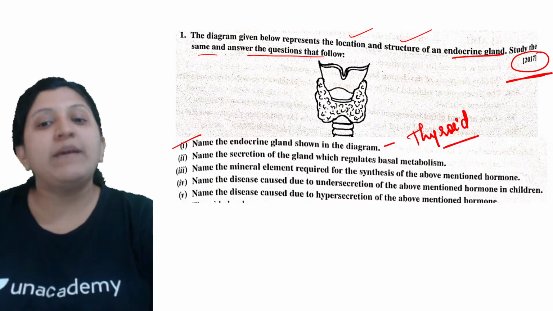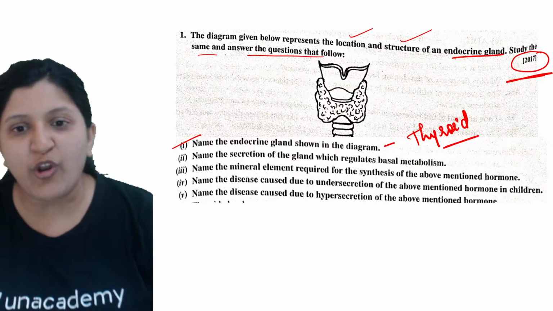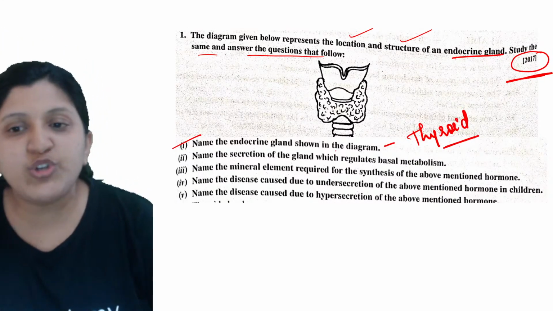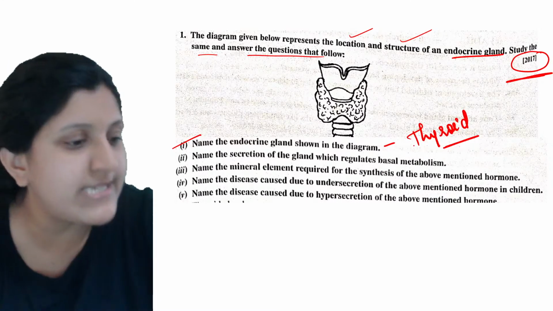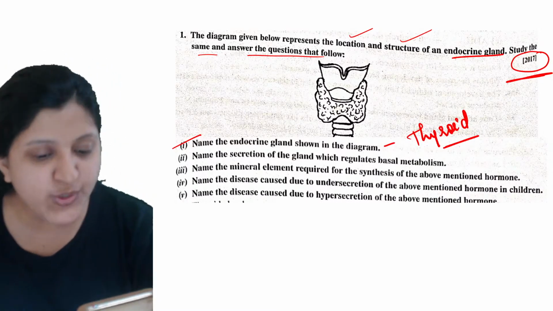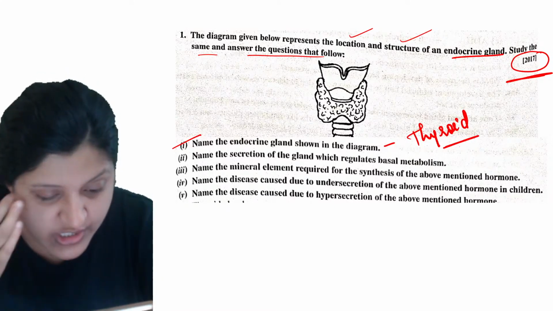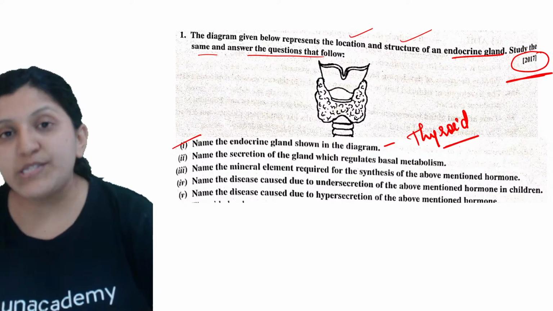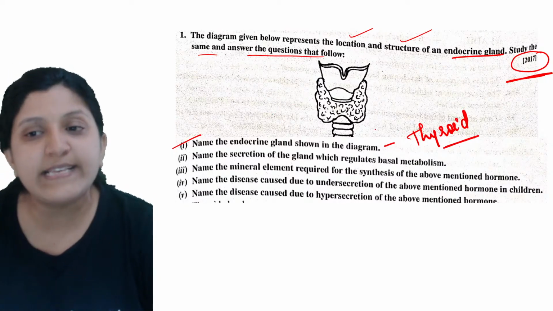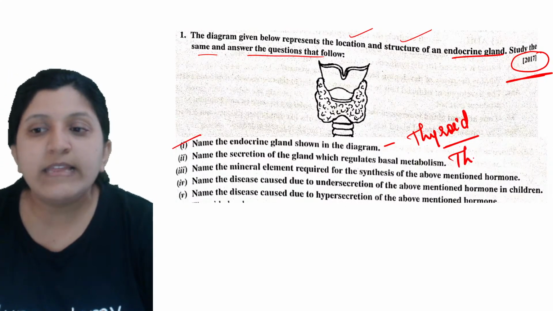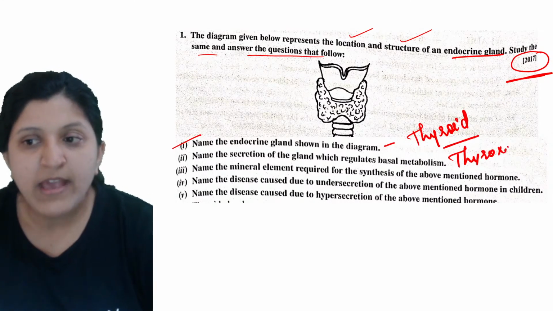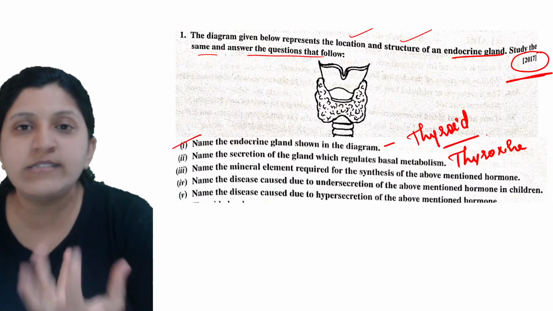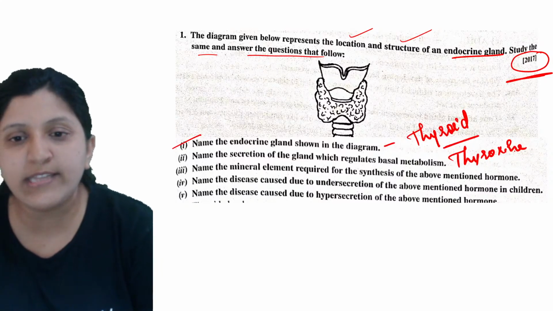So now, name the endocrine gland. That is the thyroid gland. Name the secretion of the gland which regulates the basal metabolism. Yes, very good. Akshay, Jasnoor, you have answered it. The hormone being secreted is the thyroxine hormone. The thyroid gland secretes thyroxine.